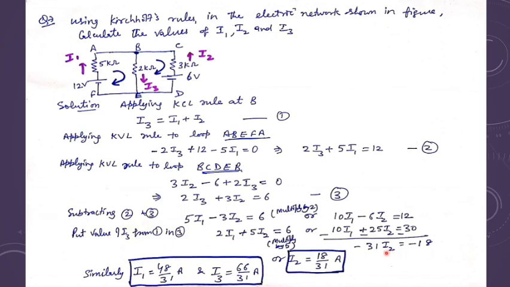The negative sign on both sides will get cancelled, and I get I2 equals 18 upon 31 ampere. So this is one result I could get. Now you can put this value of I2 in any of the equations and work out again, and then you can find I1 and I3 also by using simple mathematics.